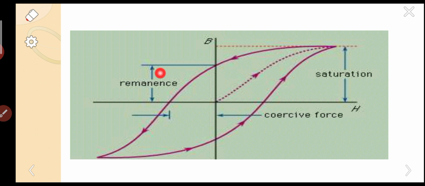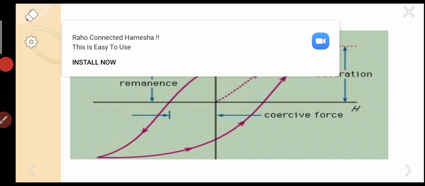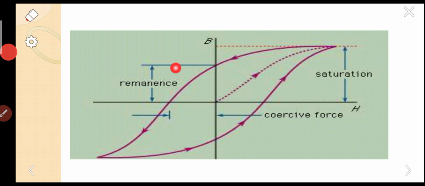In order to remove this remanence or retentivity, we have applied field in the opposite direction. Whenever we have applied field from here to here, the remnants got cancelled. That means the material becomes demagnetized. So this is the remnants. This is the coercivity or coercive force, whatever the term is generally.